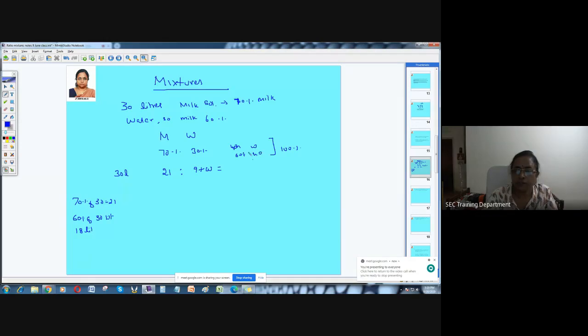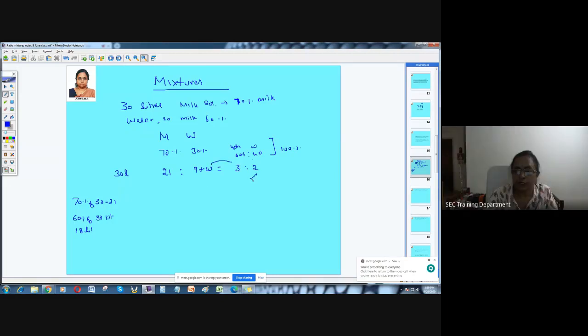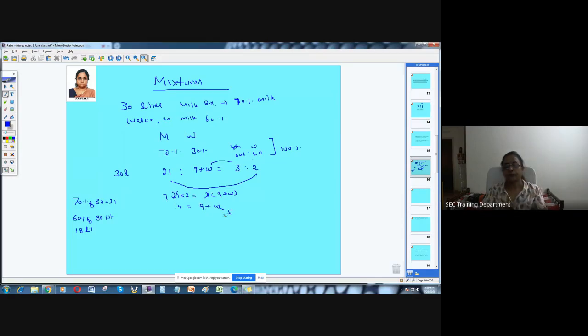So what's the ratio of 60-40? 3:2, right? Product of means equal to product of extremes. So 21 into 2 equals 3 into 9 plus W. So this I can cancel 7. So 14 equals 9 plus W. So how much is W here? 5. Okay. So either ratios you can use or you can go for the percentage.